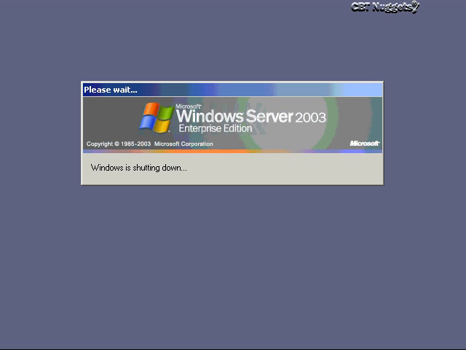Once you reboot into Directory Services Restore Mode, you can then recover that system state and recover those user accounts. Now, the key thing there is that you're going to have to recover them using what's called an authoritative restore as opposed to a non-authoritative restore. An authoritative restore will recover the objects regardless of whether or not they've been deleted. And while I'm waiting for this server to restart, let me explain that more completely.